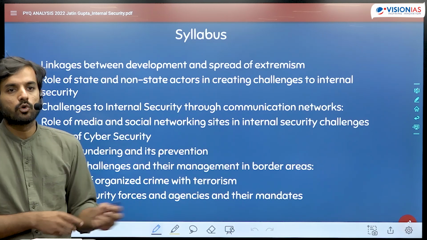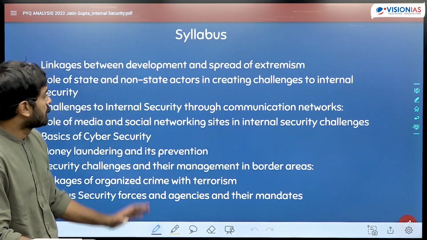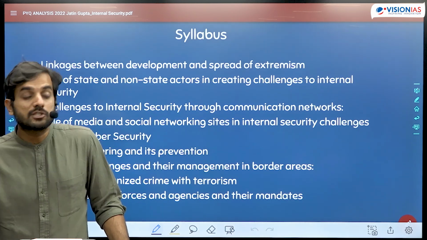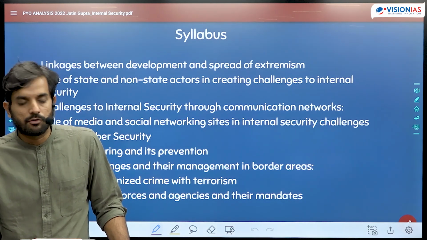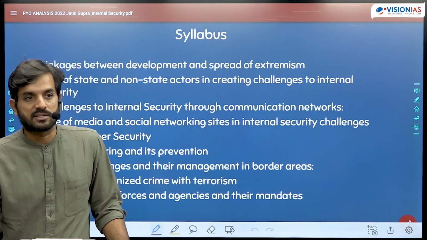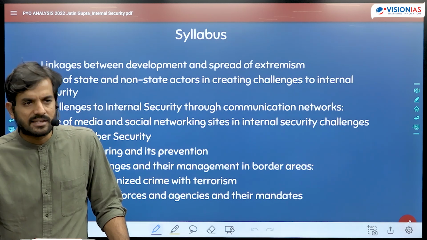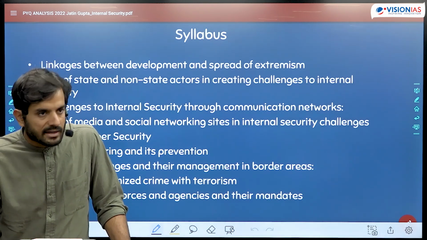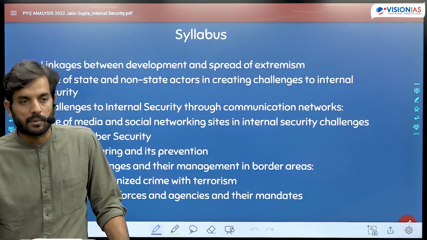If you look at the syllabus for internal security, these are the topics provided by the UPSC. The first one is linkages between development and spread of extremism, and you need to understand how development relates to extremism, how both of them can have a causal, cause and effect kind of relationship with each other. Under this topic, we need to prepare Naxalism, Maoism essentially, insurgency in the Northeast, and of course militancy in Kashmir. These are 3 major themes which run through the entire internal security syllabus, and these are the 3 major internal security threats that India faces, so we need to prepare them properly.